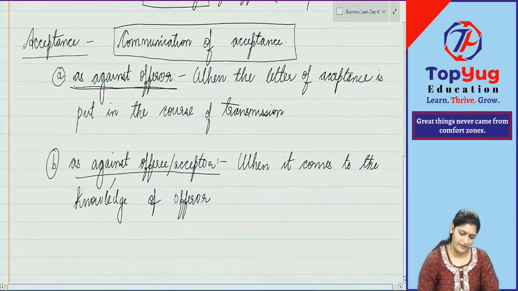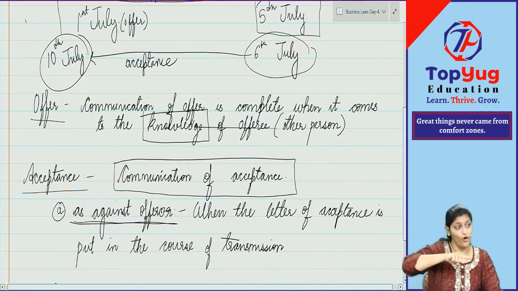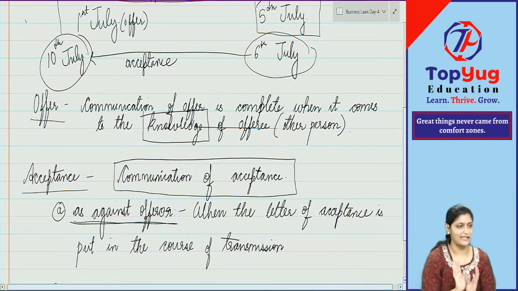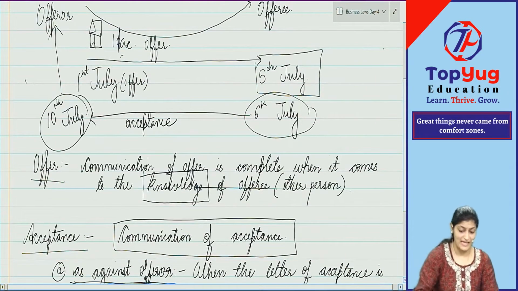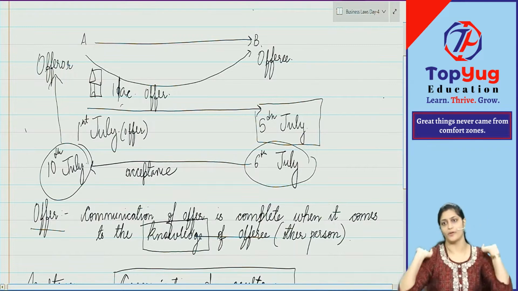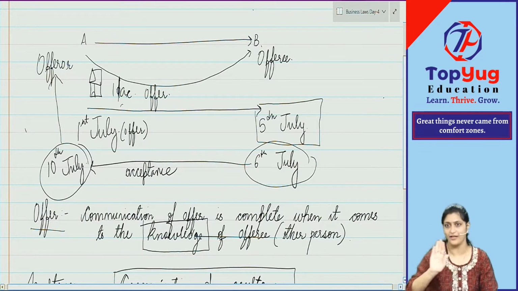Now for the offeree, when did the contract come into existence? That is when the communication of acceptance is complete, when it comes to the knowledge of the offerer, that is which date? 10th of July. That means from 6th of July to 10th of July, B is still having time to take the acceptance back. Yes or no? Can he call A and tell him on 8th of July, I already sent the letter saying yes, but now I don't want to purchase the house? Can he say that? Yes, it is very much valid. Why? Because for B the contract still didn't come into existence.